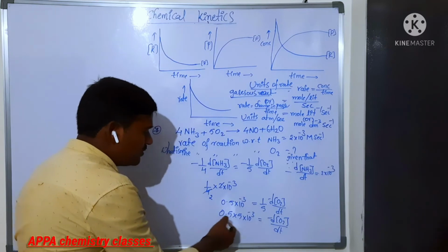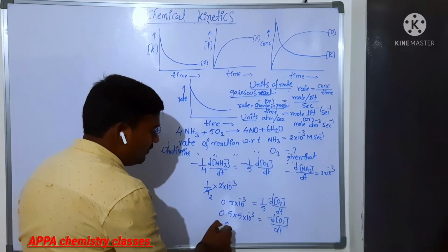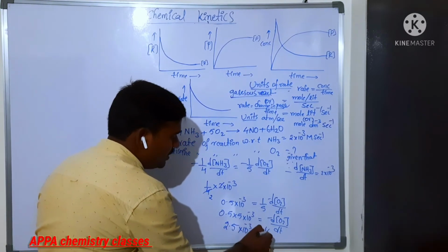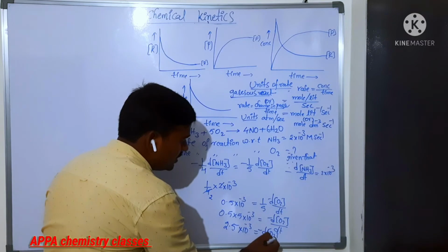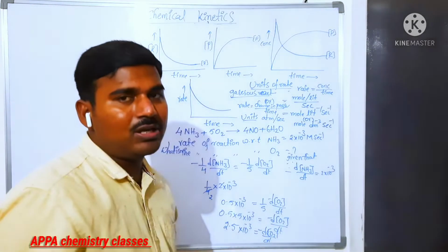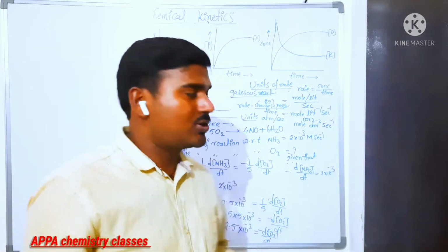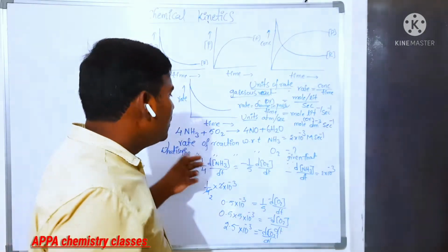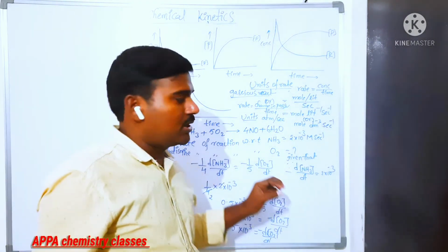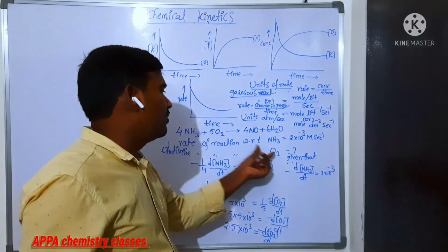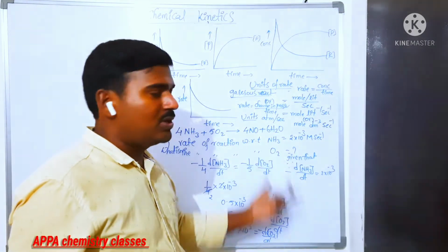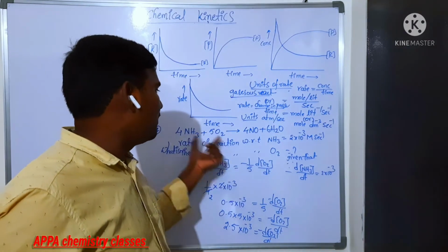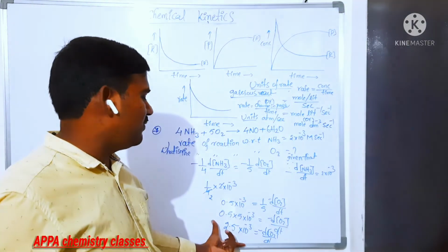Okay? So in this case, 0.5 times 5 is 2.5, so 2.5 into 10 power minus 3. That is the rate of disappearance with respect to oxygen. So in this manner you need to calculate the rate for any type of reaction. You can take this one reaction or any type of reaction they have given. Check what relation they are asking. Here they are asking between ammonia and O2. You consider these two only, no need to consider the others. So you can write the rate expression in between these two, and from that we got this one.